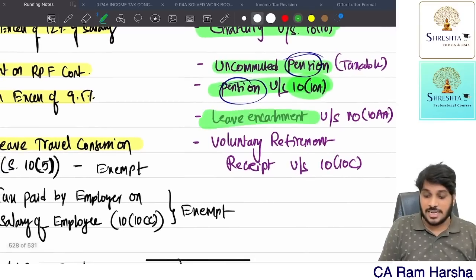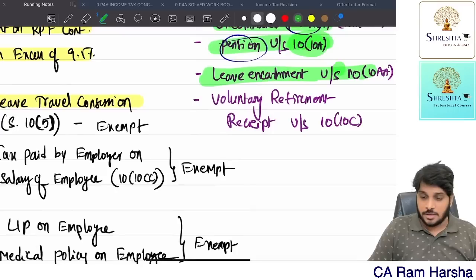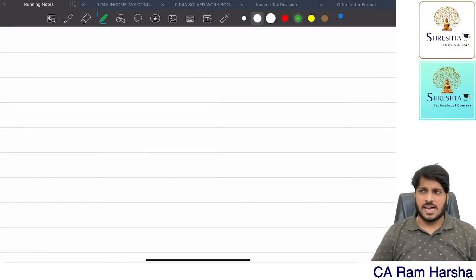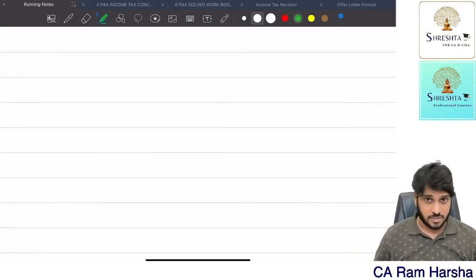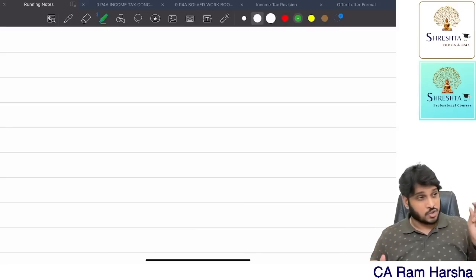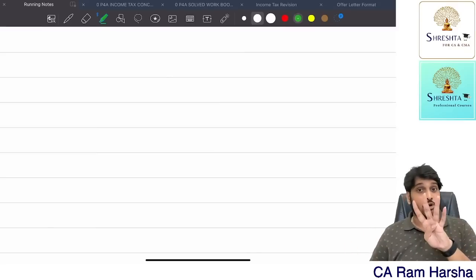Then we have something called leave encashment. What is meant by leave encashment? Very simple. Every year the company is giving me some 40 or 50 days leave. Every year I can take these many leaves. Say I worked 20 years in this company. So every year 40 days I can take. 20 into 40, 800 leaves I can take. But I only took 400 leaves. 400 leaves the company gave extra, but I didn't use.